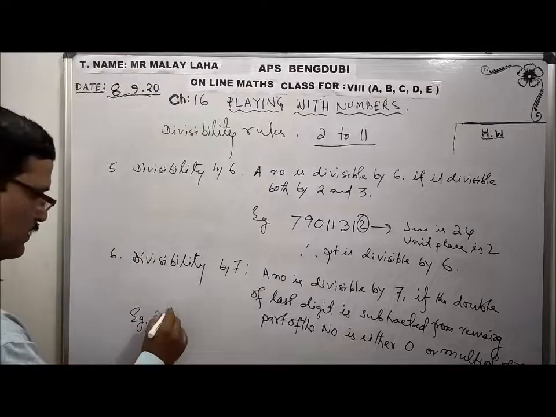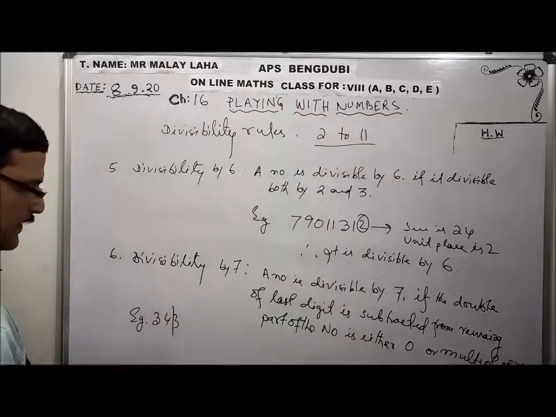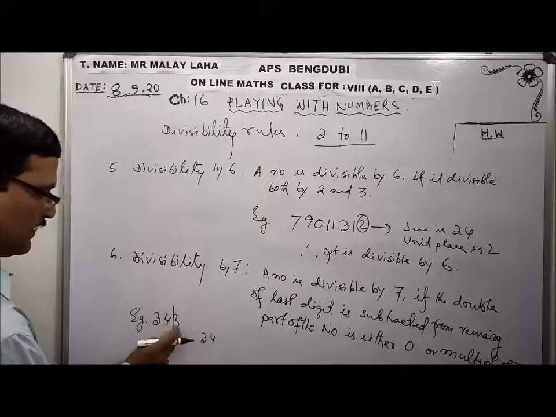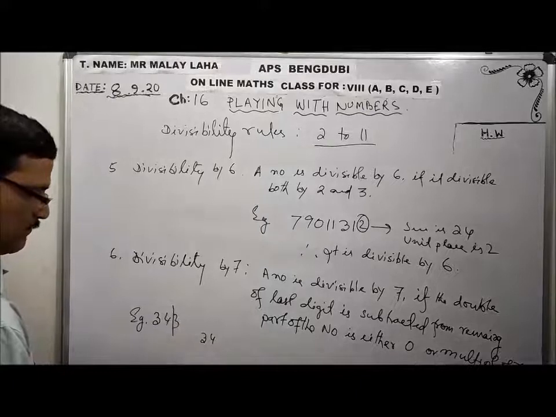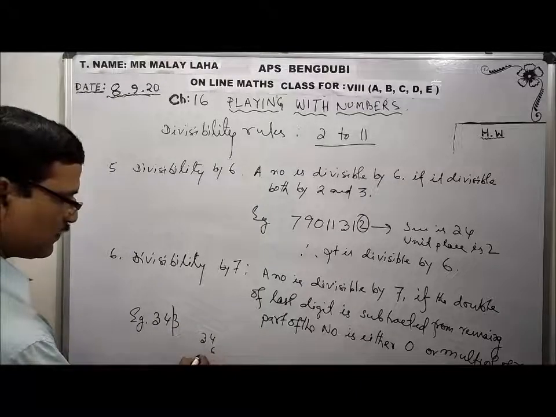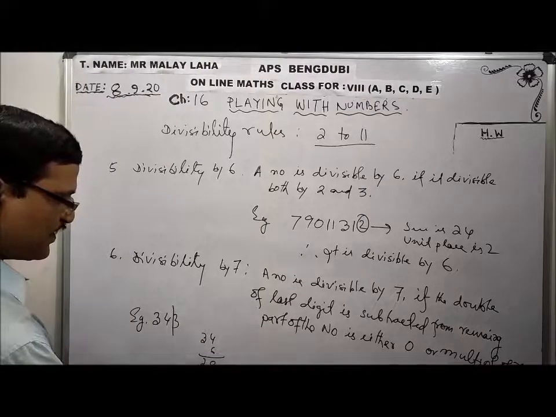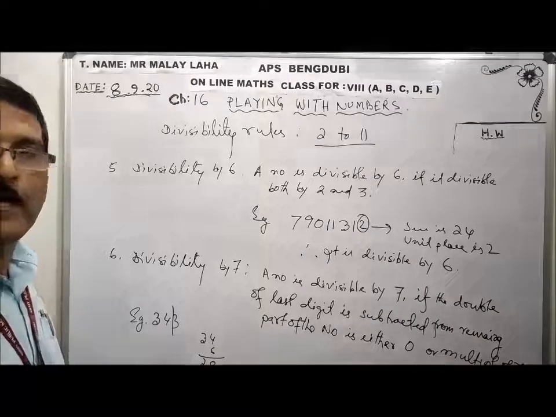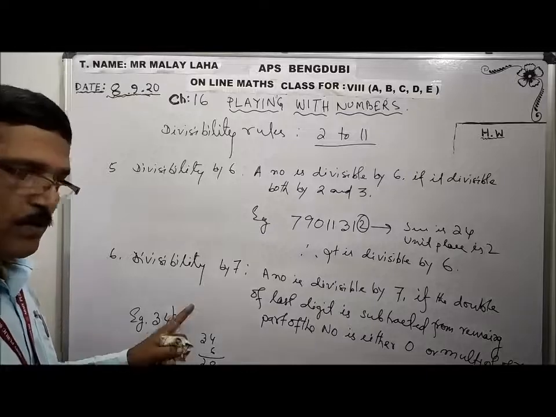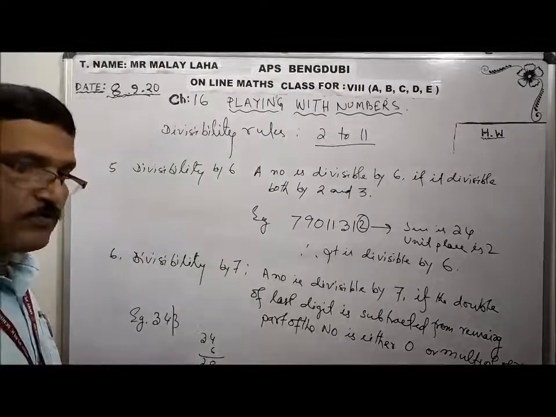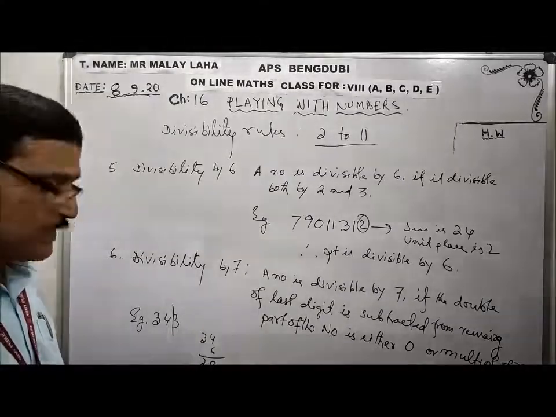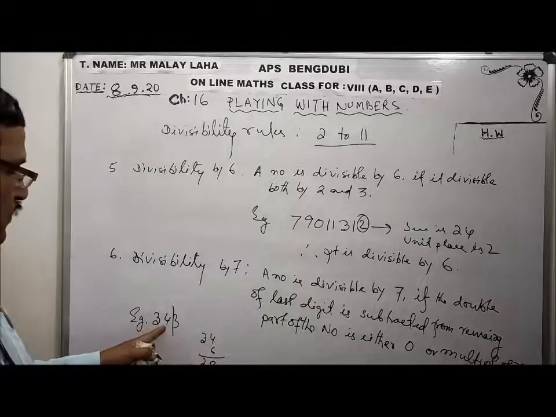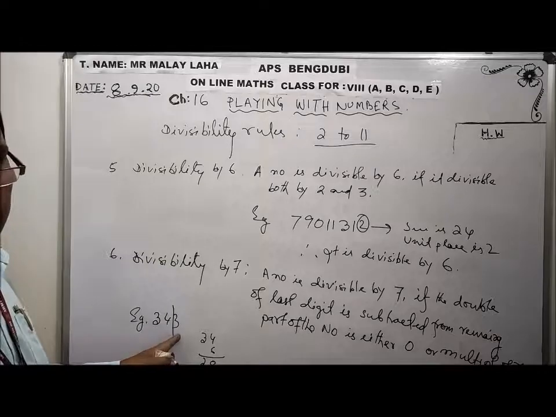First, as I said, we have to detach the last digit. That means 34, and double the last digit, 3, which is 6. 34 minus 6 is 28. 28 is divisible by 7. That's why 343 is divisible by 7.